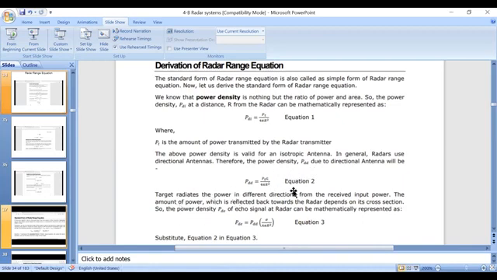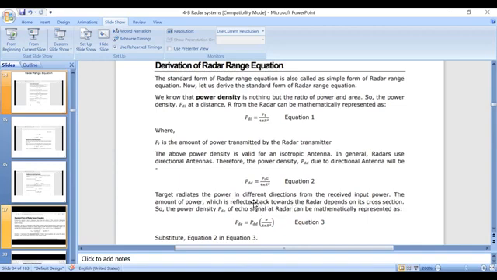Okay, this is called the second equation. In the third equation, you should consider the radar cross section of the target, which is denoted with the letter sigma. So PDE, the effective aperture, is given as PDD into sigma by 4 pi r square, where we take sigma into account. Sigma is nothing but the radar cross section.